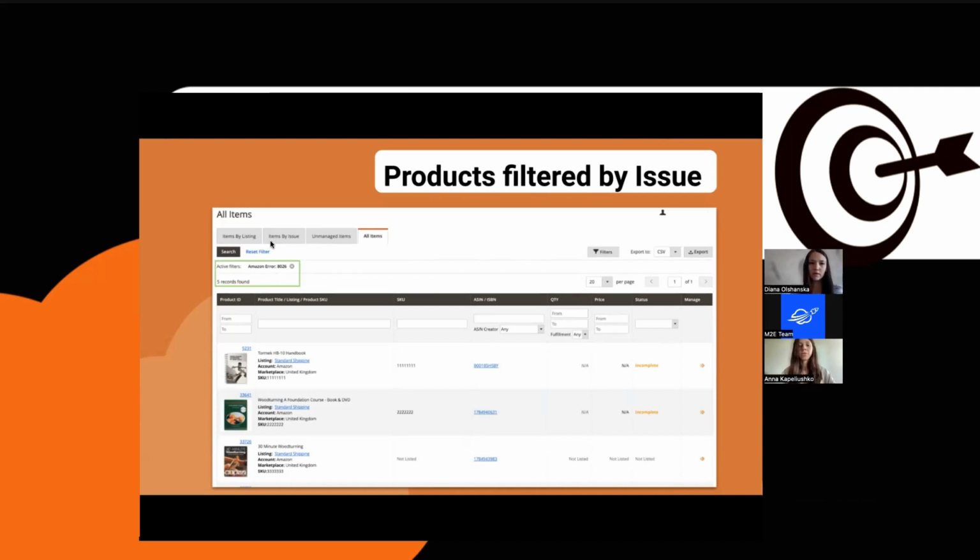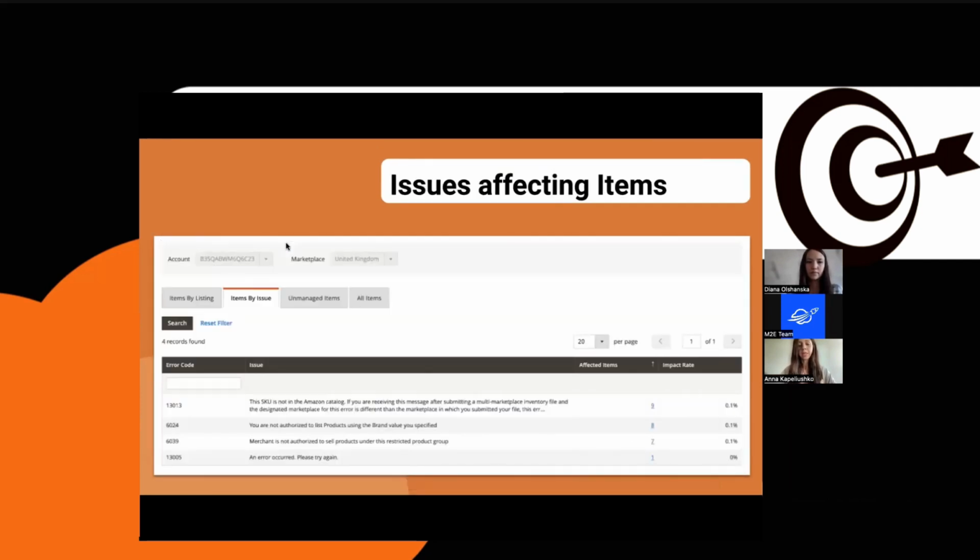Right here on the right, you also see the items by issue. If you click here, you will see a complete list of errors that are currently affecting your listings. Here, we're actually planning to expand this functionality quite soon.